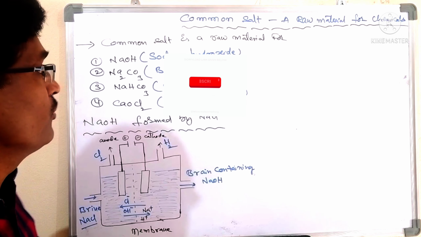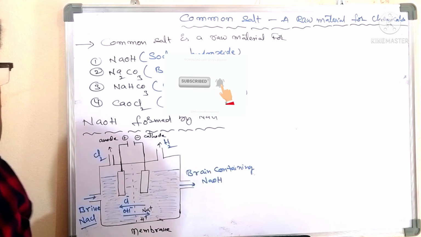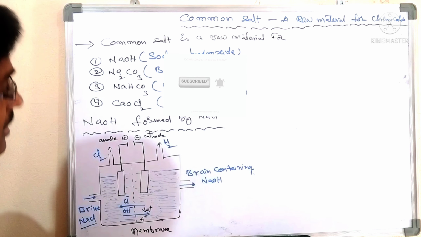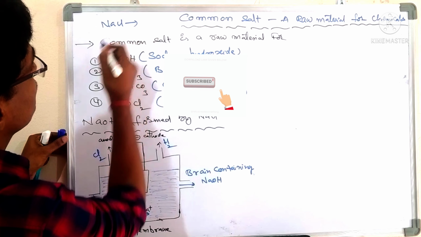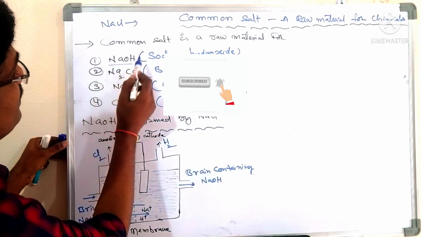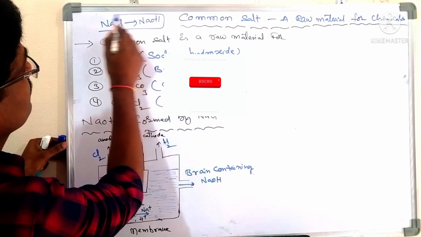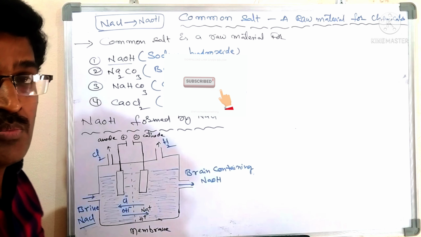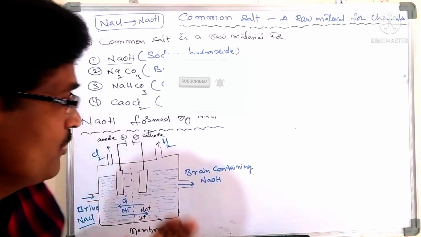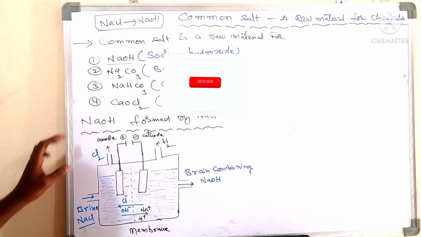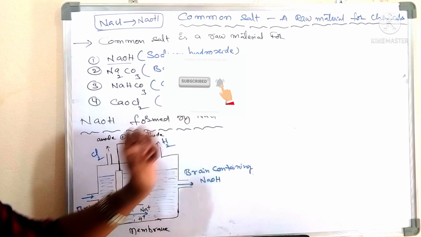First we have to prepare sodium hydroxide from common salt. The common salt formula, as you know, is NaCl. From NaCl we want to prepare NaOH. From sodium chloride we have to prepare sodium hydroxide. Now let us see the process.